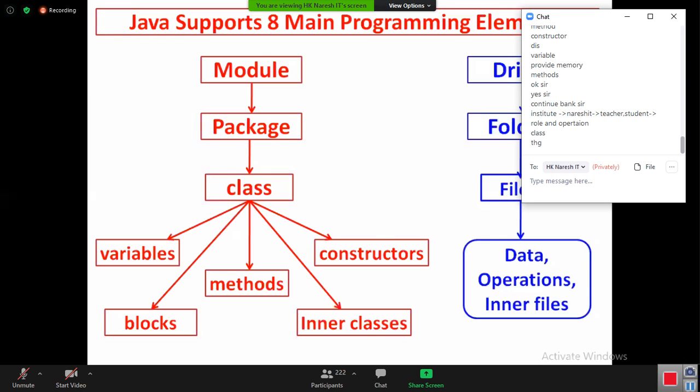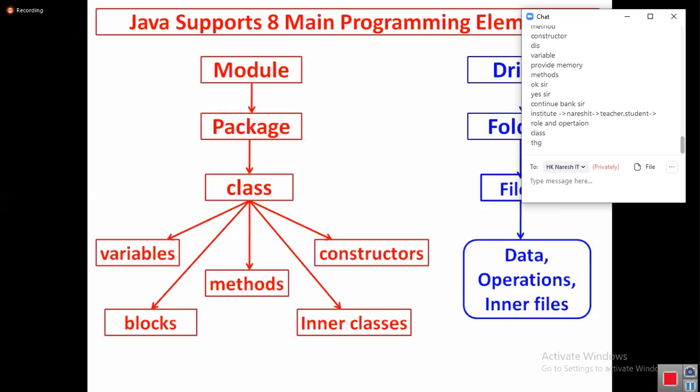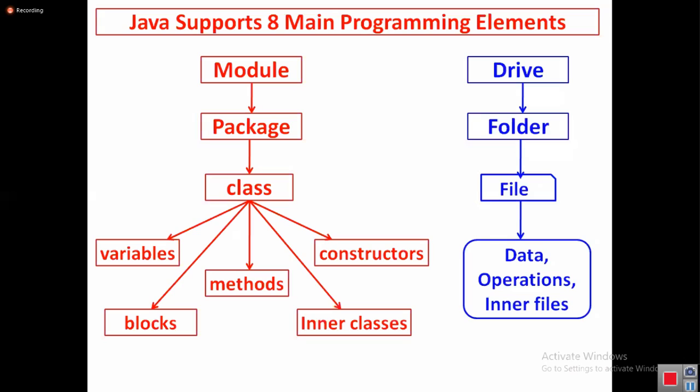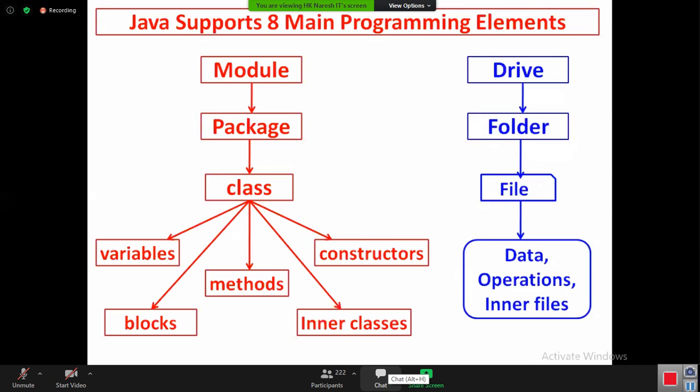That thing in the programming world is called an object. That thing in the programming world is called what? Object. Did you understand my point? So tell me, what is an object? If somebody asks you, what is an object, what do you answer? An object is nothing but a real world thing.